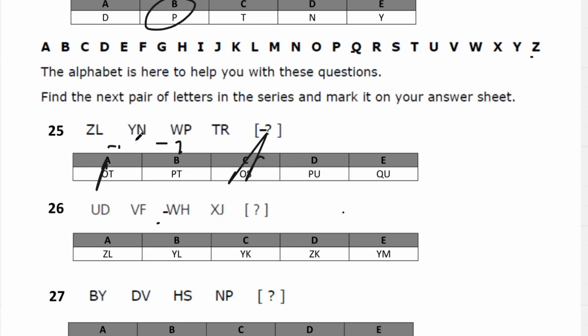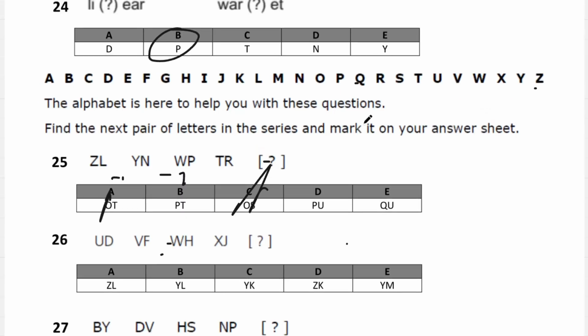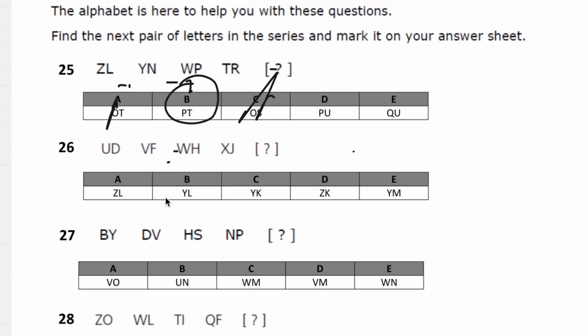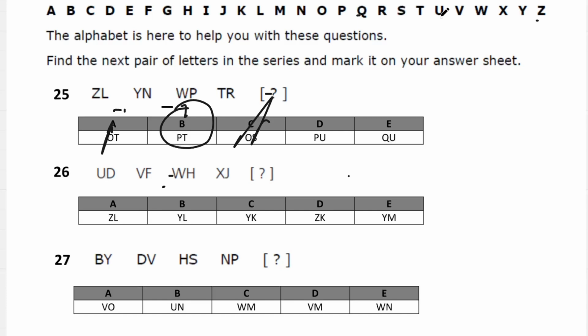out these, and then L to N, we have +2, +2, 2, and then 2 is going to be PT, that means B is our answer. And then question 26, we have U to D, U to V, which is 1 extra, 1 extra. Each time 1 extra is going to start with Y. Cross these out. And then D to F +2, +2, 2, and then 2 is going to be L, Y,